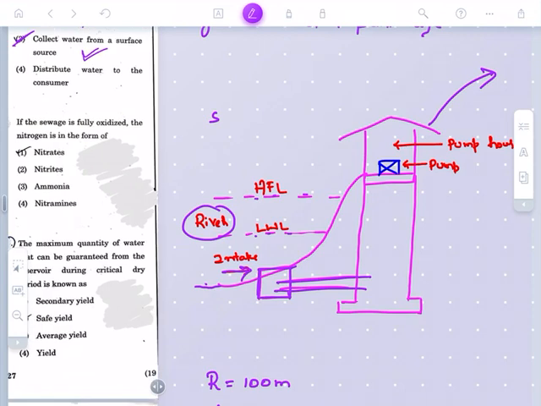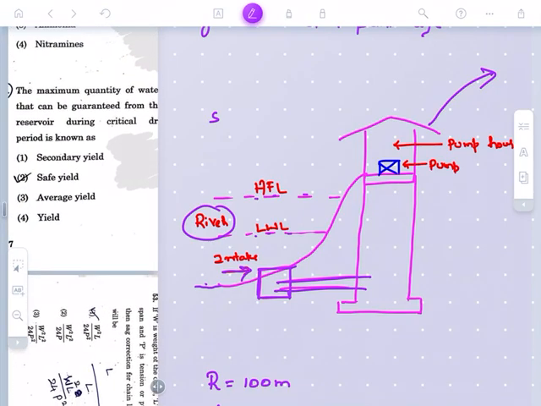If a sewage is fully oxidized, that is, an aerobic process is going on here, the nitrogen is in the fully oxidized condition, so the nitrogen will be in the form of nitrates. Direct question from environmental engineering topic.